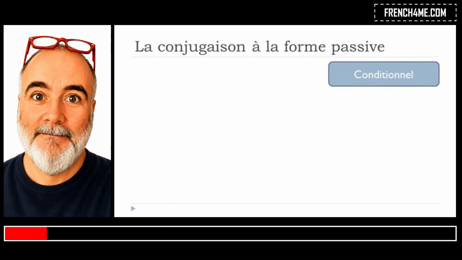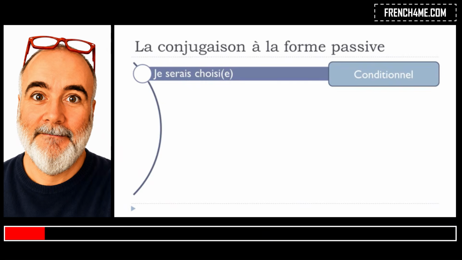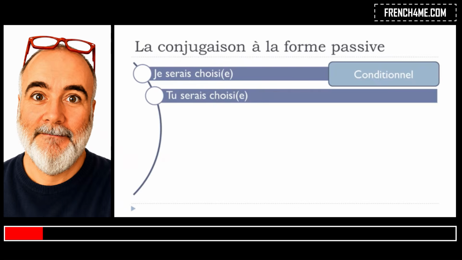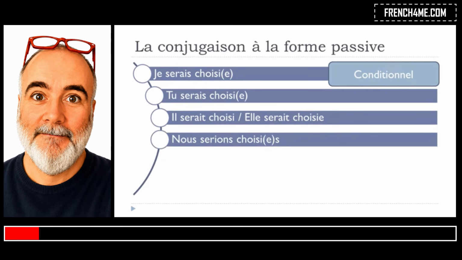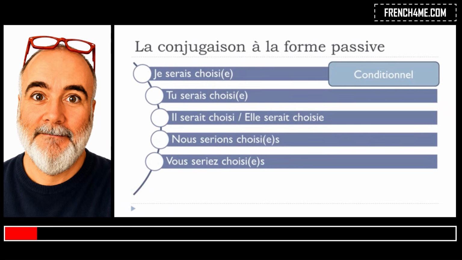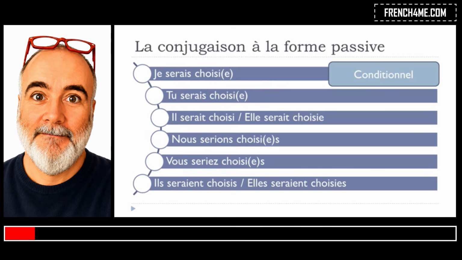Then the conditionnel présent form, je serais choisi, tu serais choisi, il serait choisi, elle serait choisie, nous serions choisis, vous seriez choisis, ils seraient choisis, elles seraient choisies.